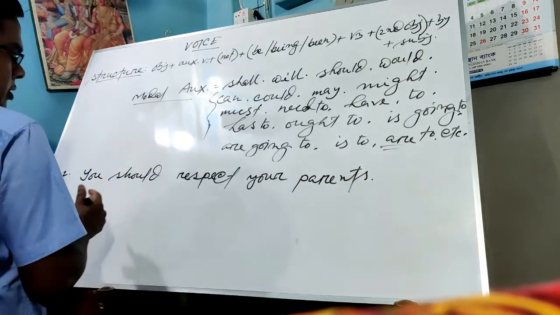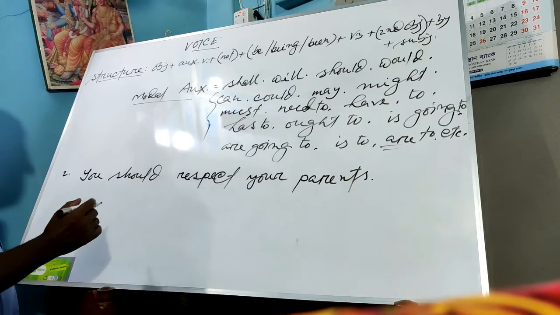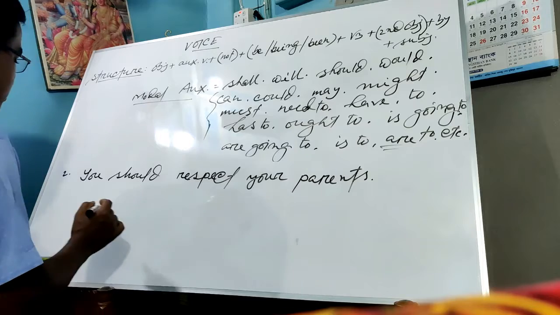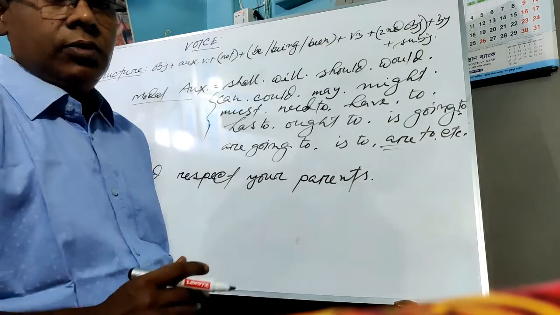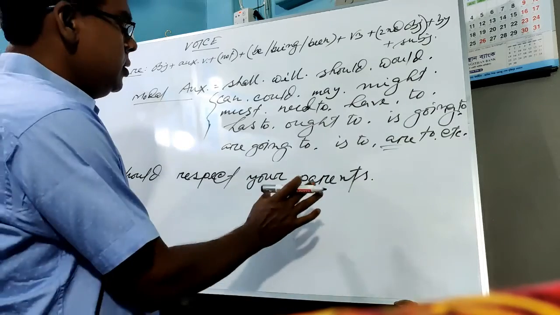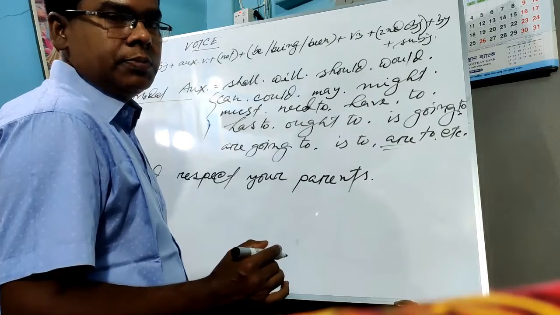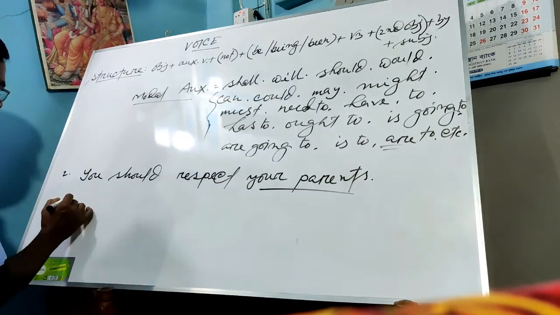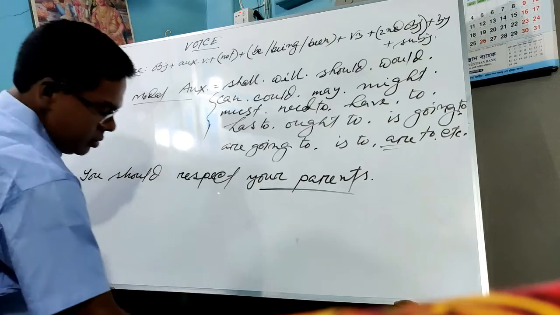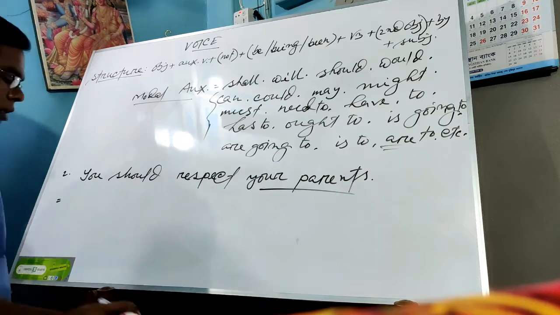Dear boys, the sentence is here. You should respect your parents. So what is the voice changing here? According to the rules of voice changing, first of all we will take up the object here. What is the object? The object is your parents. So now I will take the object, your parents. Okay. So dear boys, the object is your parents.